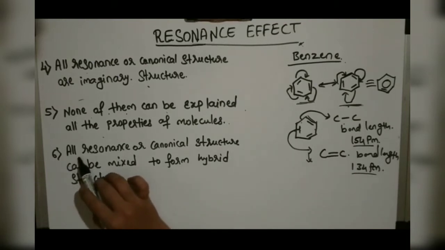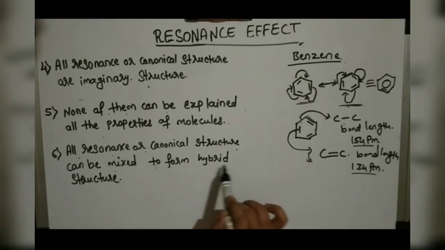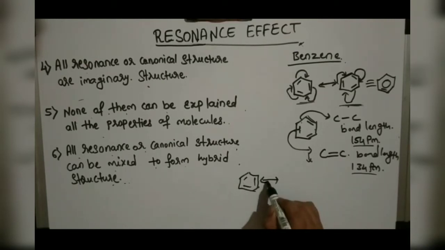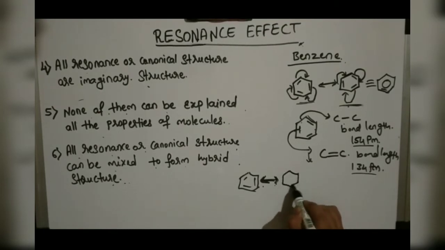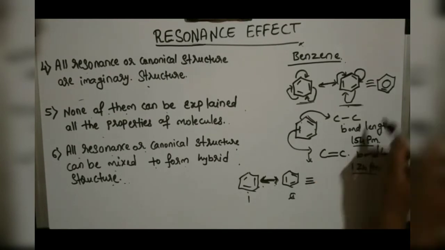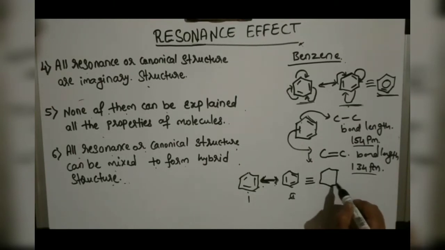The sixth point explains that all the resonance or canonical structures can be mixed to form a hybrid structure. For example, in benzene, we have this structure and the resonance structure. Whenever you are writing resonance structures, you should write a double arrow mark, because the same structure gives us the earlier one. What is the hybrid structure?